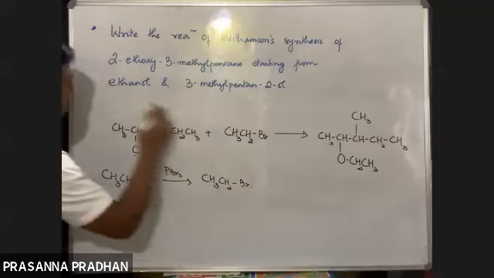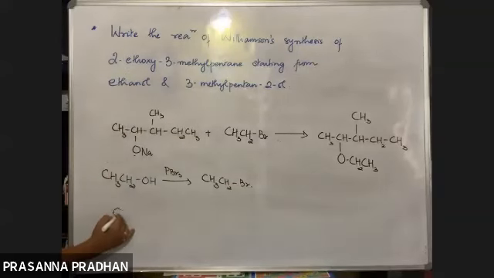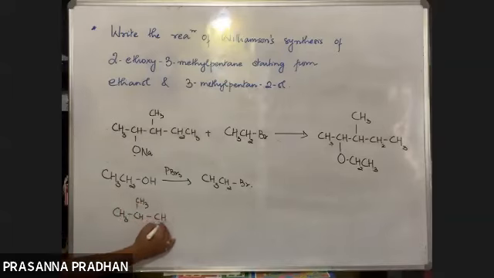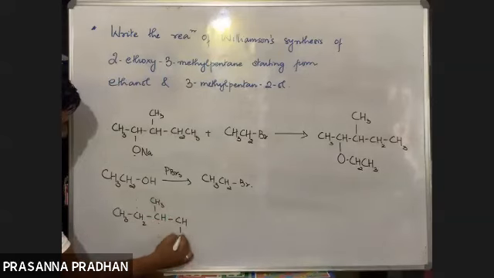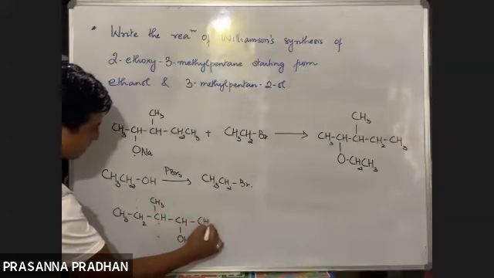What is the other compound? The other compound is 3-methyl pentanol. If this is carbon 3, I'll draw 3-methyl pentanol. What will you convert this into?